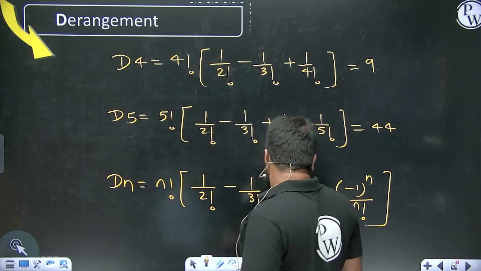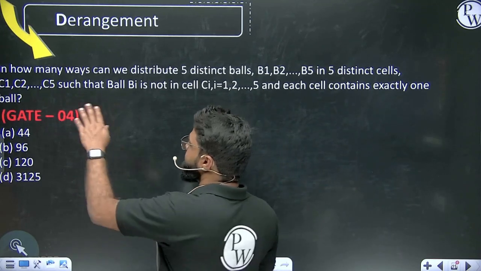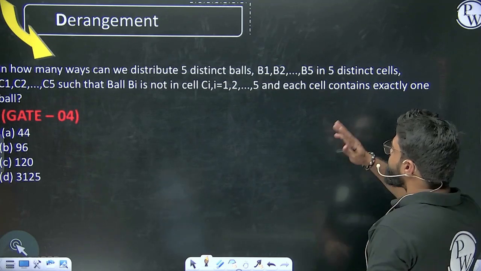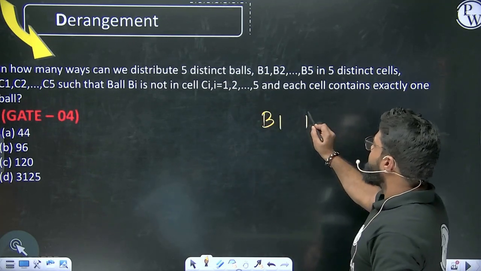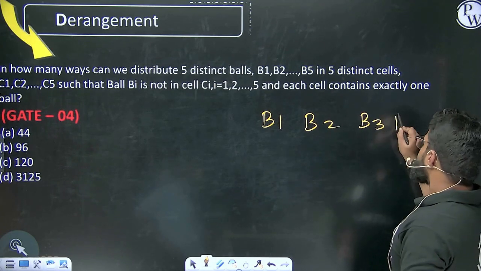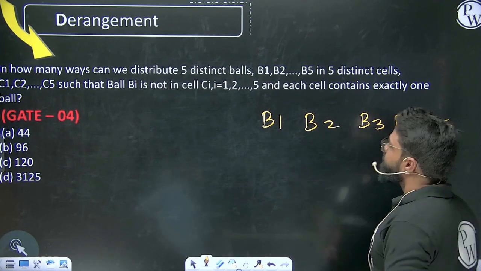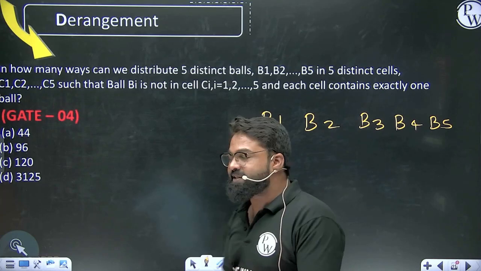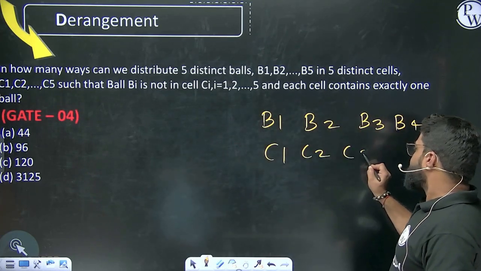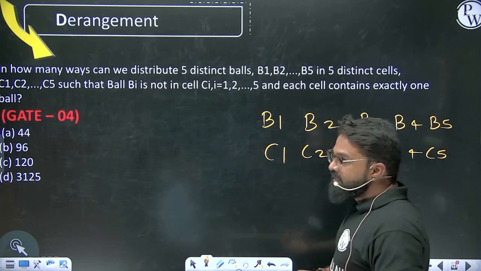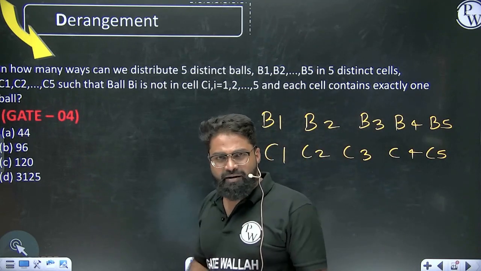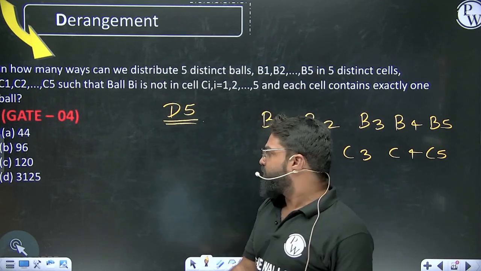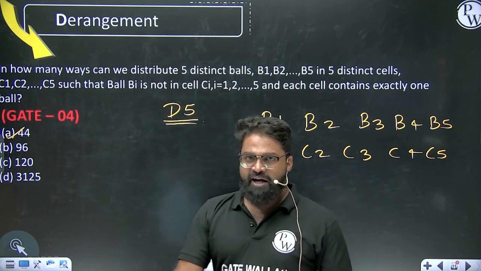Okay, let's look at one GATE question and try to understand it. In how many ways can we distribute 5 distinct balls B1 to B5? Here you have balls B1, B2, B3, and so on. Understanding the problem is very, very important. Here you have 5 balls and 5 distinct cells. You are arranging 5 balls into 5 distinct cells, C1, C2, C3, C4, C5, such that Bi should not go to Ci. So actually they are trying to find D5. If you find D5, you get the answer, which is nothing but 44. I hope you have understood.